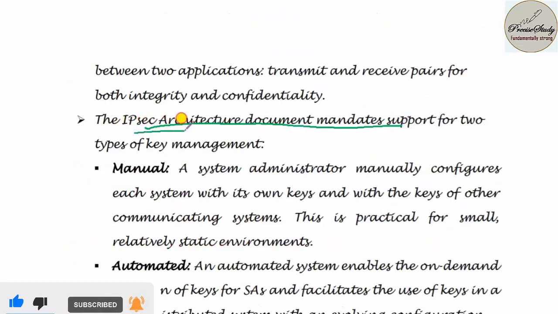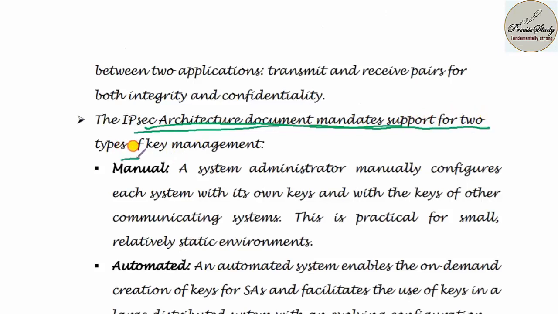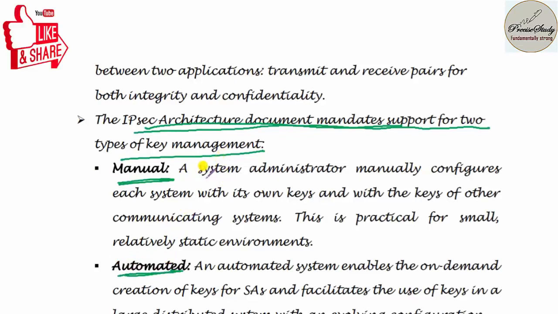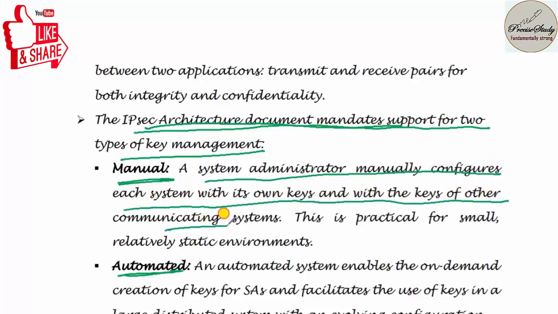Next, the IP security architecture document mandates support for two types of key management. The first one is manual, the second one is automated. In the case of manual key management, a system administrator manually configures each system with its own key and with the keys of other communicating systems. This is practical for small, relatively static environments.